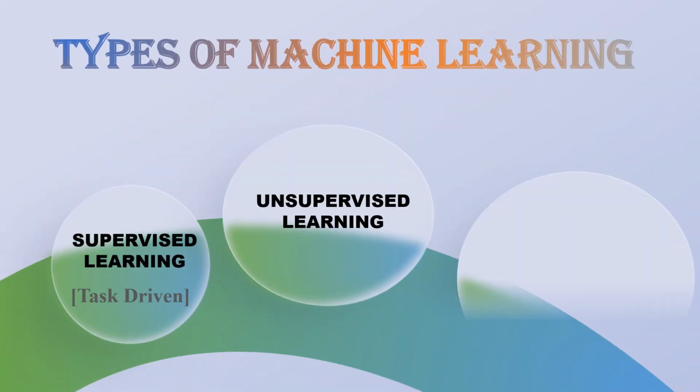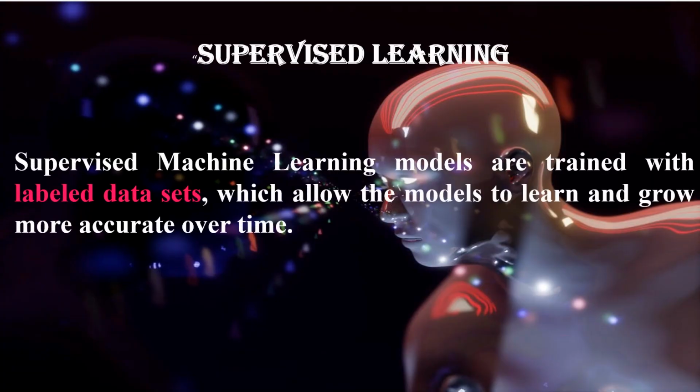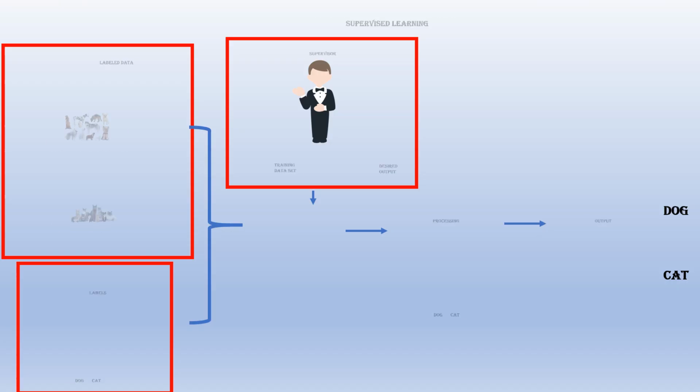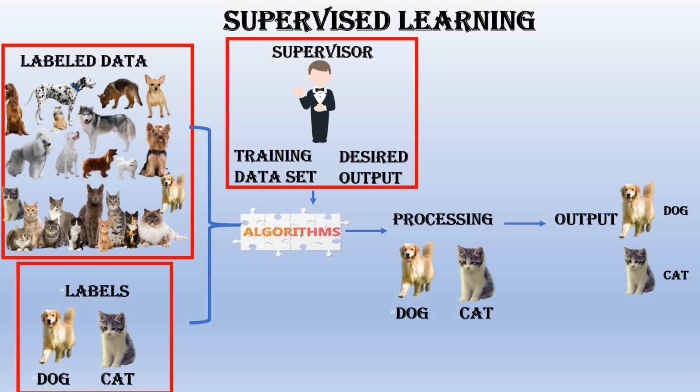Let's learn about the types of machine learning. Supervised learning: task-driven. Unsupervised learning: data-driven. Reinforcement learning: learn from errors. Supervised machine learning models are trained with labeled datasets, which allow the models to learn and grow more accurate over time. For example, an algorithm would be trained with pictures of dogs and cats, all labeled by humans, and the machine would learn ways to identify pictures of dogs and cats on its own.